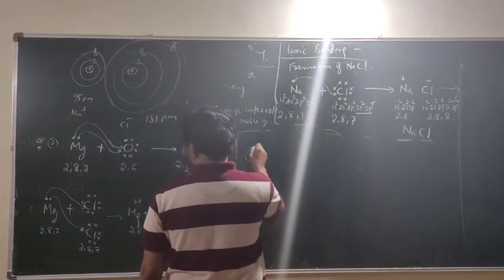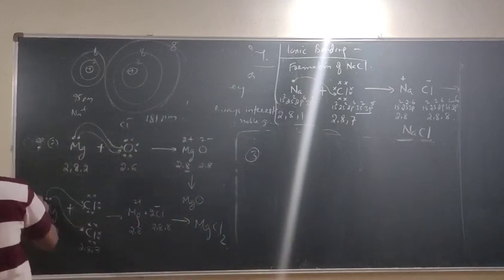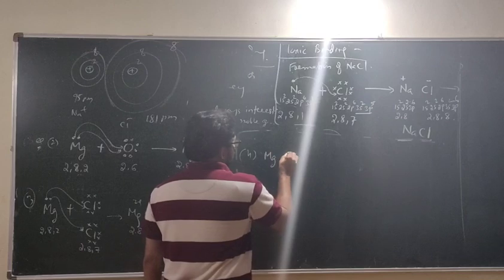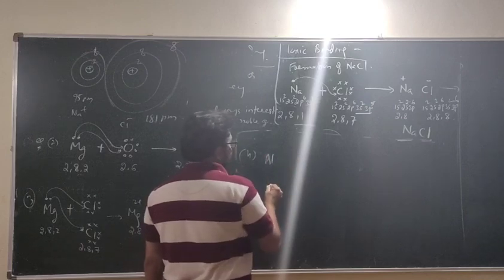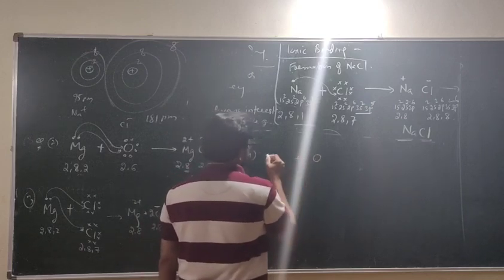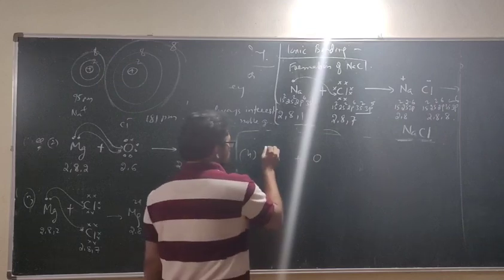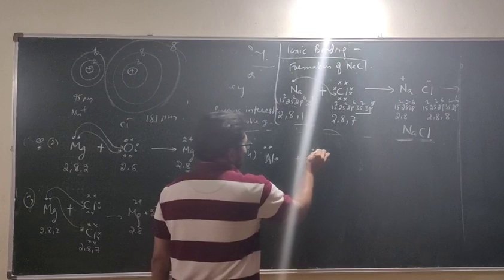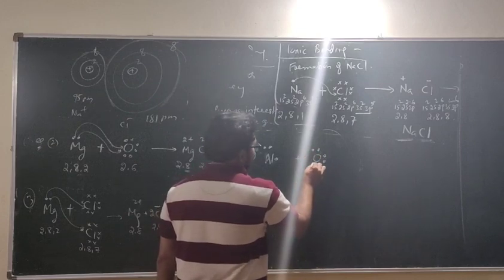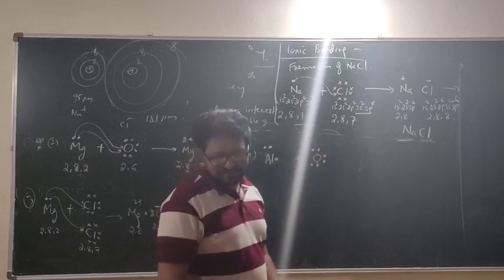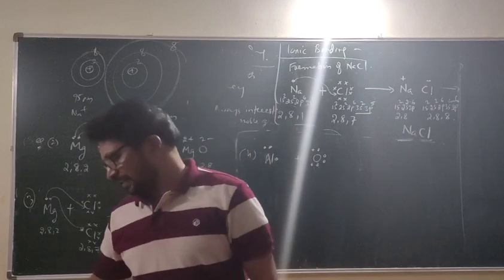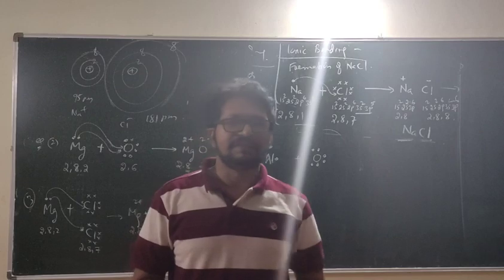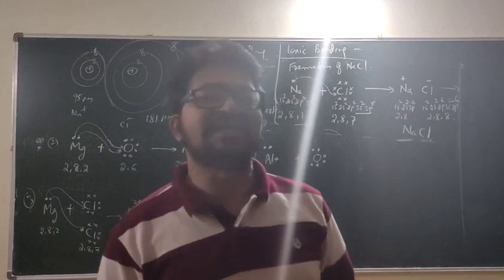Now on homework I will keep question 3. This is 3, 4. Only one homework I will keep: aluminium plus oxygen. What is aluminium? 1, 2, 3. What is oxygen? 1, 2, 3, 4, 5, 6. I will give you the meaning tomorrow. I think with this we shall conclude today's class.